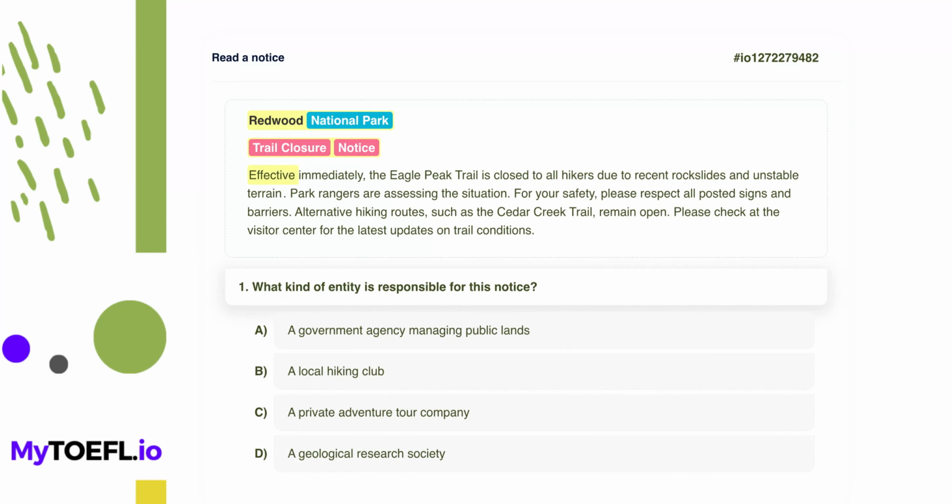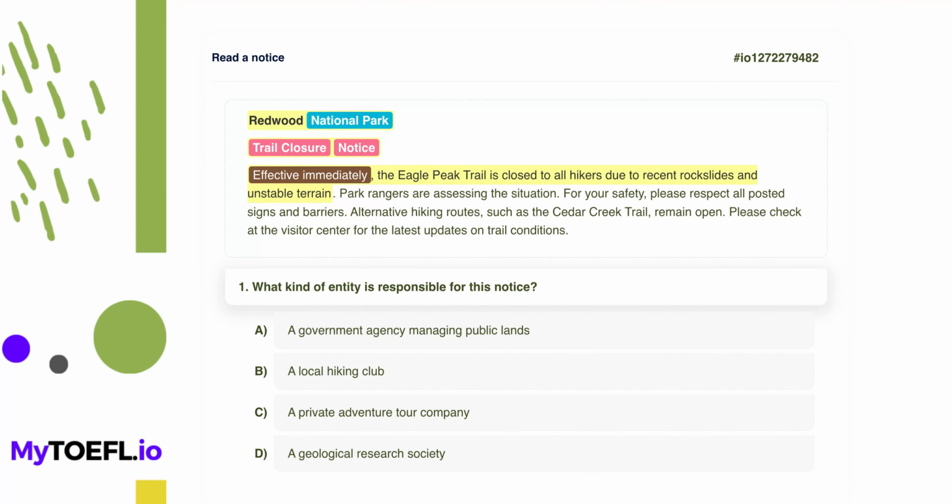Effective immediately, the Eagle Peak Trail is closed to all hikers due to recent rock slides and unstable terrain. This is the most critical sentence in the notice. It starts with effective immediately, which means the rule applies right now at this very moment. It tells us that the Eagle Peak Trail is the specific path that is closed. Finally, it gives the reason using the phrase due to, followed by rock slides and unstable terrain. These terms describe dangerous ground conditions where rocks have fallen or the earth is not solid.